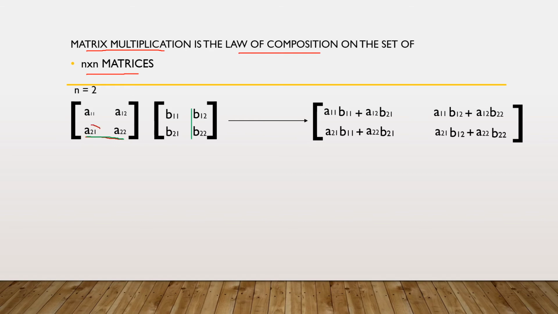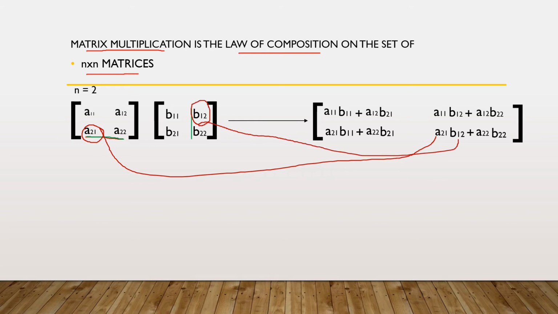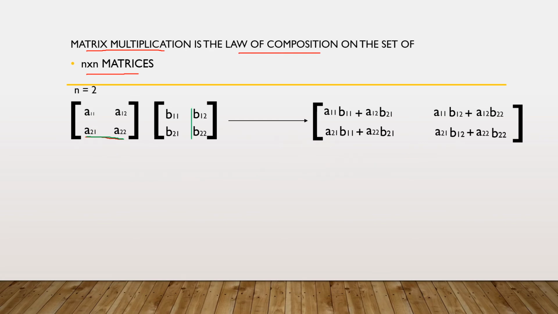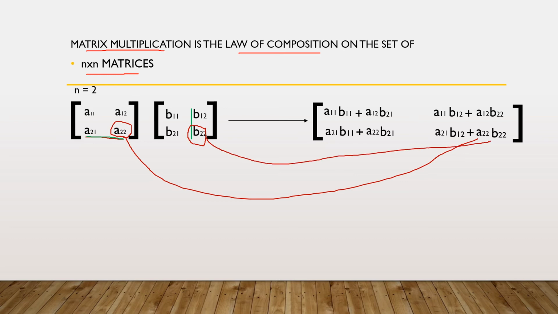So we have A21 into B12 plus A22 into B22.